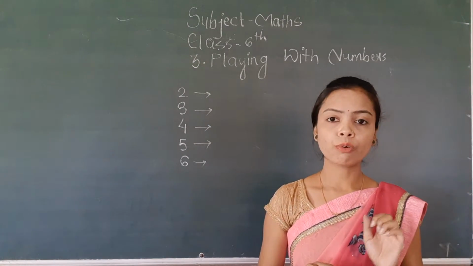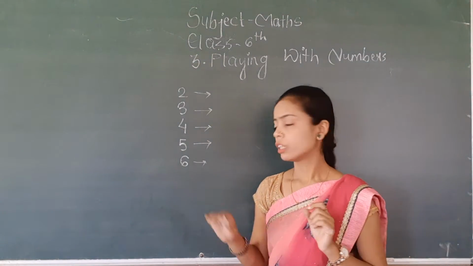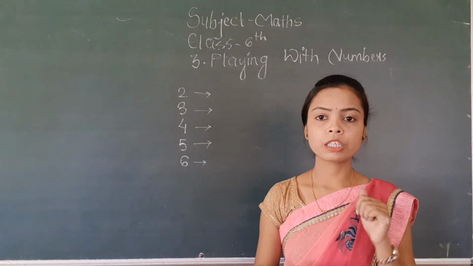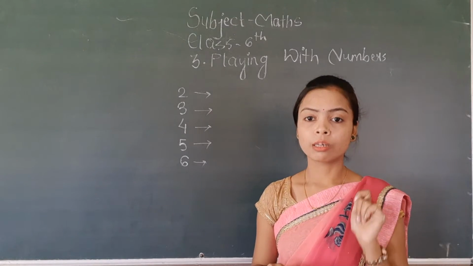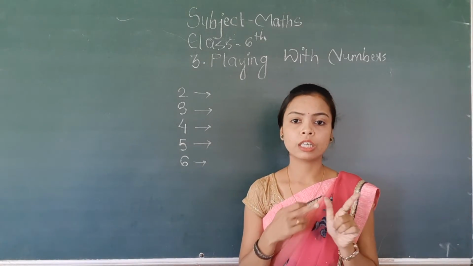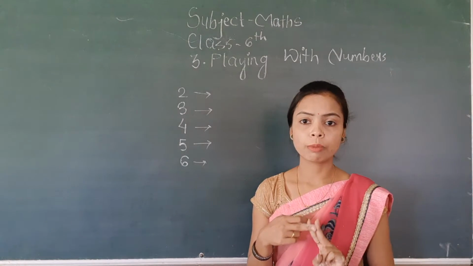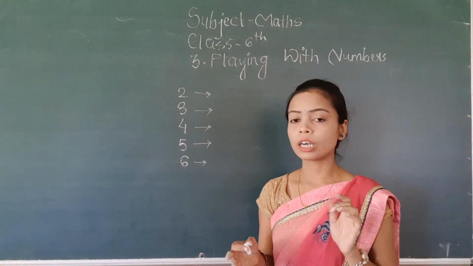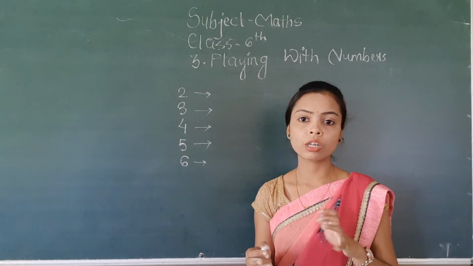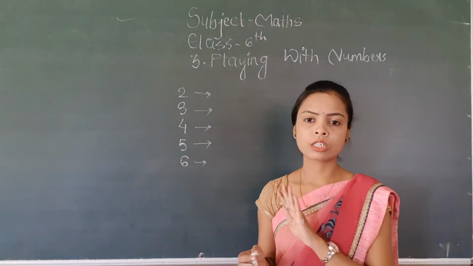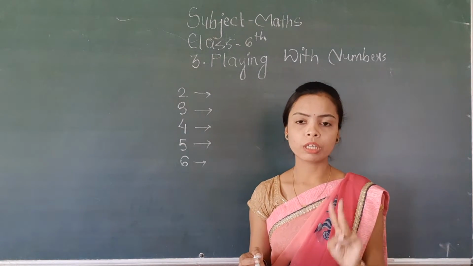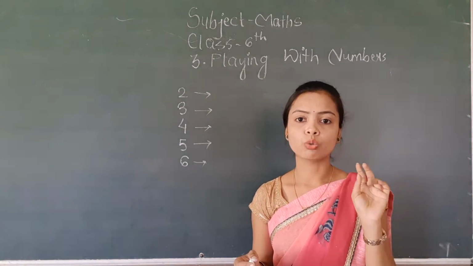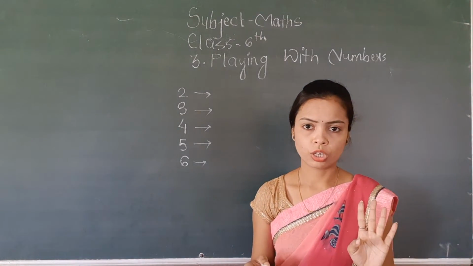That means if you have to check the divisibility by 6, you have to check the divisibility by 2 and 3. Remember that both must be followed. ऐसा नहीं हो सकता कि अगर कोई नंबर 2 की divisibility फॉलो कर रहा है और 3 की नहीं कर रहा है तो वो 6 से भी डिवाइड नहीं होगा. 2 की divisibility as well as 3 की divisibility दोनों भी क्लियर होनी चाहिए.